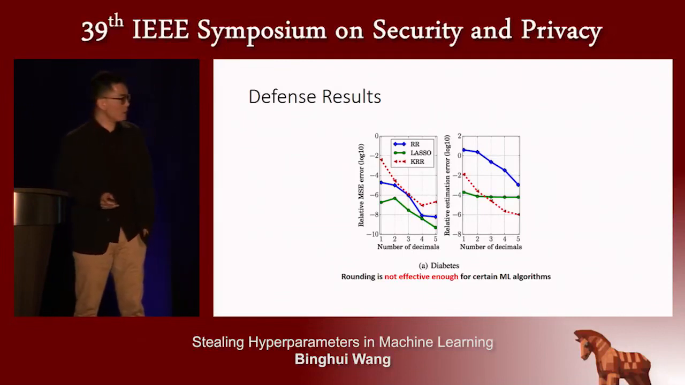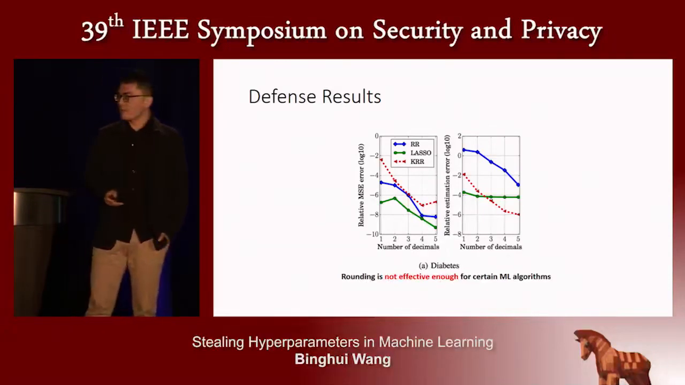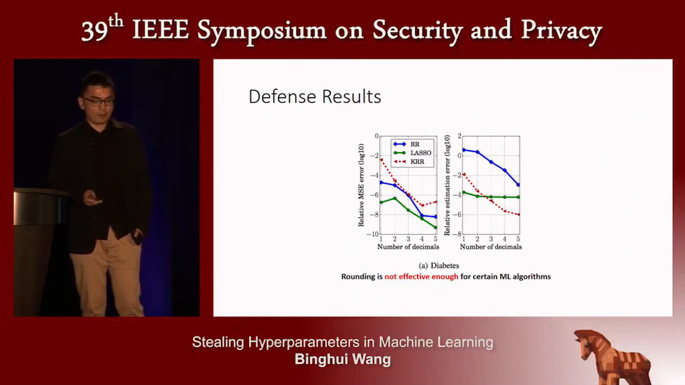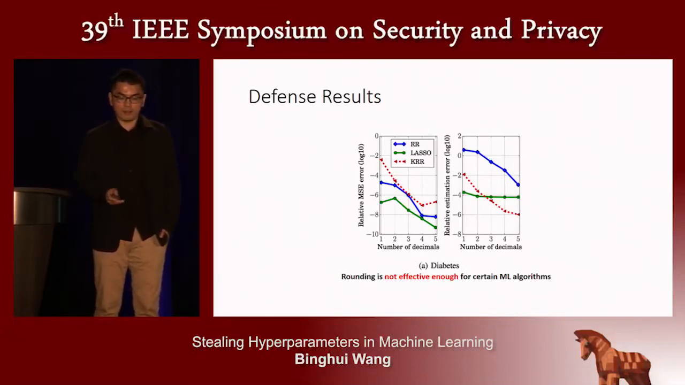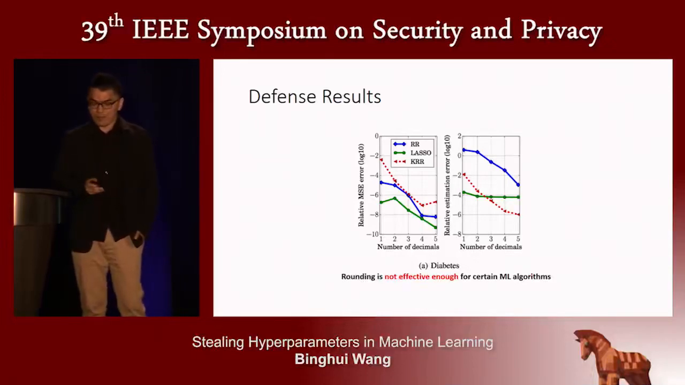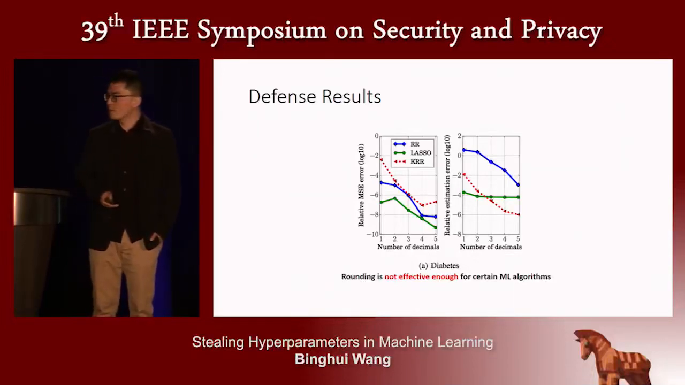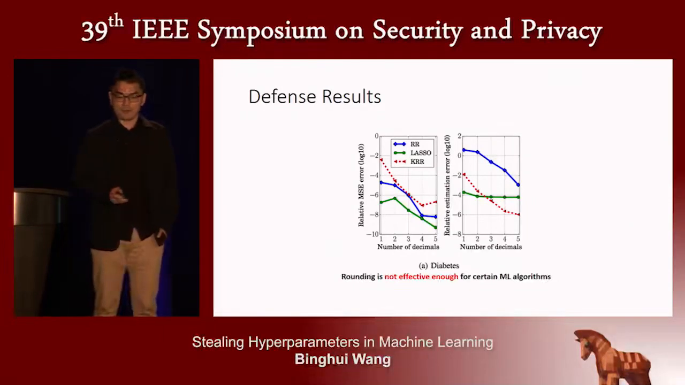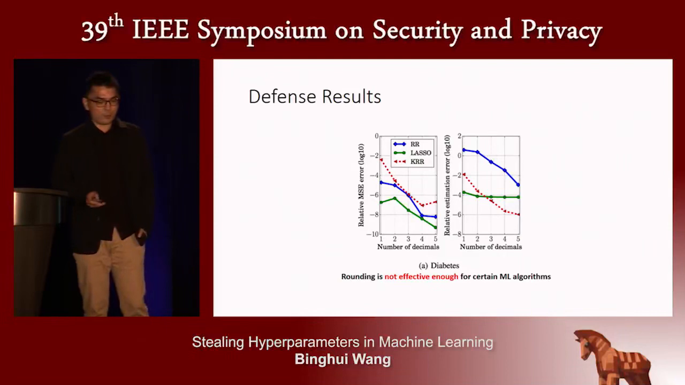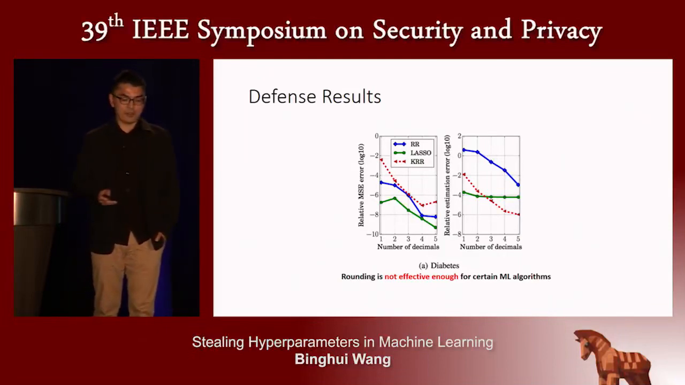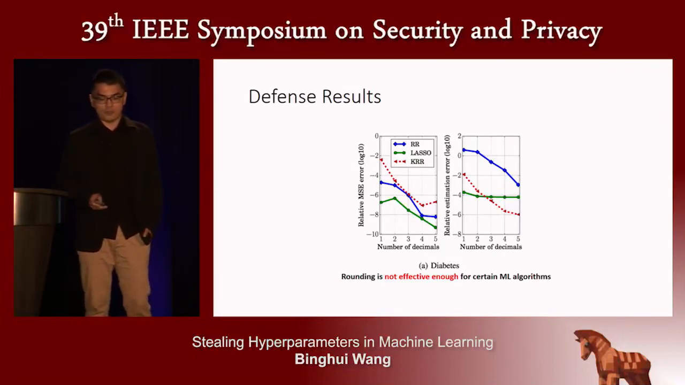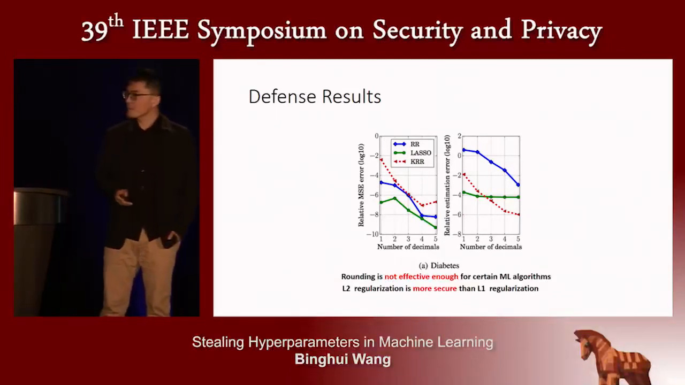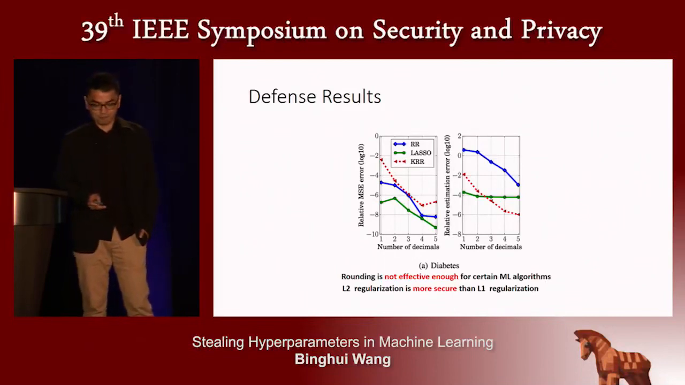So the first conclusion is that rounding is not effective enough for certain machine learning algorithms. And also we see that ridge regression and kernel ridge regression have a larger relative error than lasso when we keep the number of decimals to be 1. Ridge regression and kernel ridge regression use L2 regularization, and lasso uses L1 regularization. So we can draw this conclusion: L2 regularization is more secure than L1 regularization.